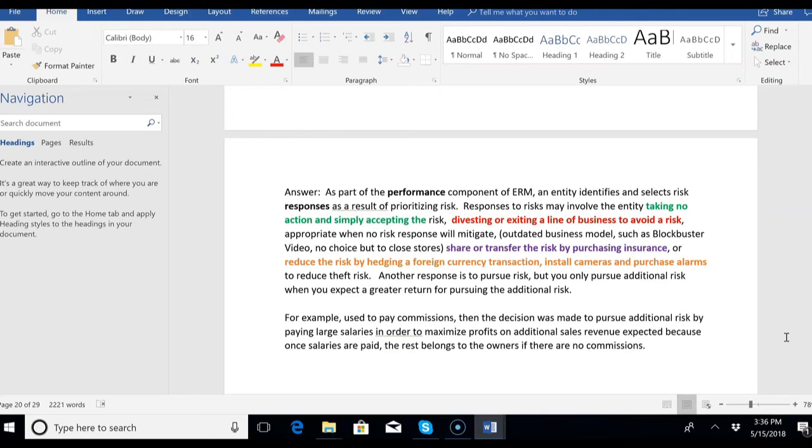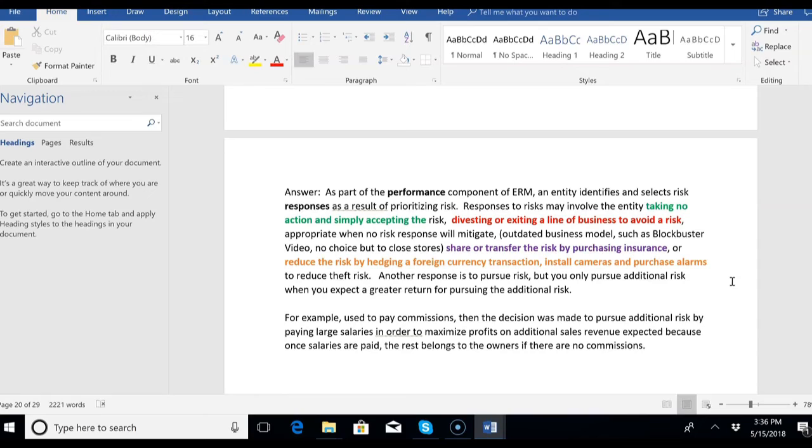Another response is to pursue risk, but you only pursue additional risk when you expect a greater return for pursuing the additional risk. For example, maybe you used to pay commissions in your business, then the decision was made to pursue additional risk by paying large salaries instead of commissions. See, commissions is less risky because if there's no sale, then there's no commission, there's no expense.